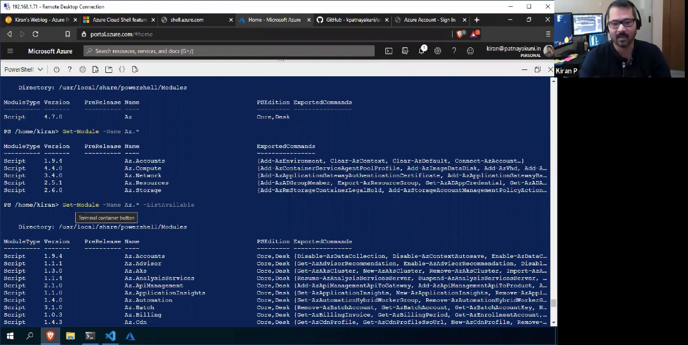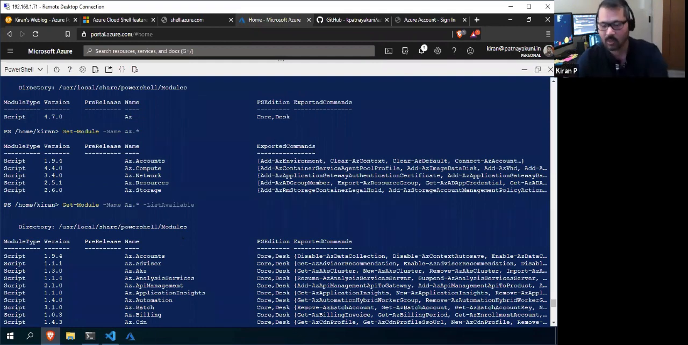Okay, what you want to get is module, and the name of the module is AZ.*, right? It accepts the wildcard. If you know the exact name, you can give the name as well. And Get-Module, initially, will show what modules are loaded in the shell. If you want to see all the modules, you need to use the -ListAvailable parameter.